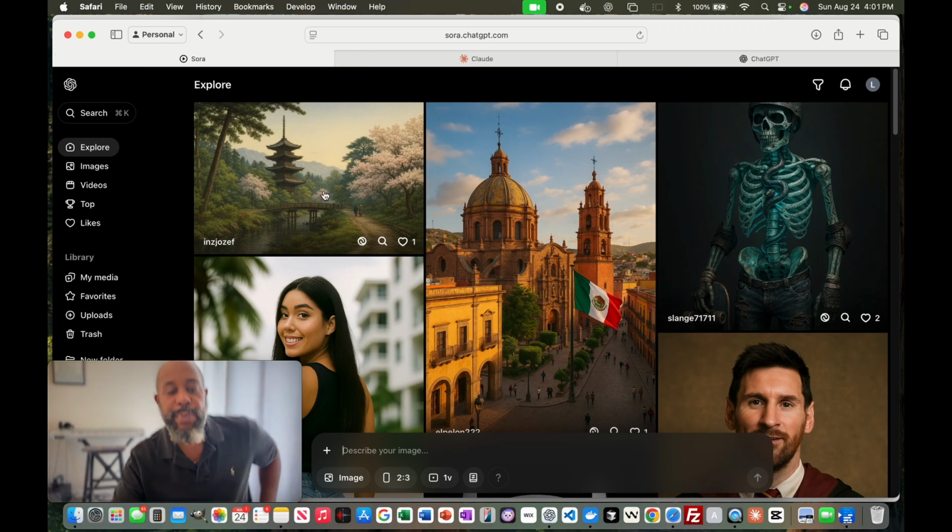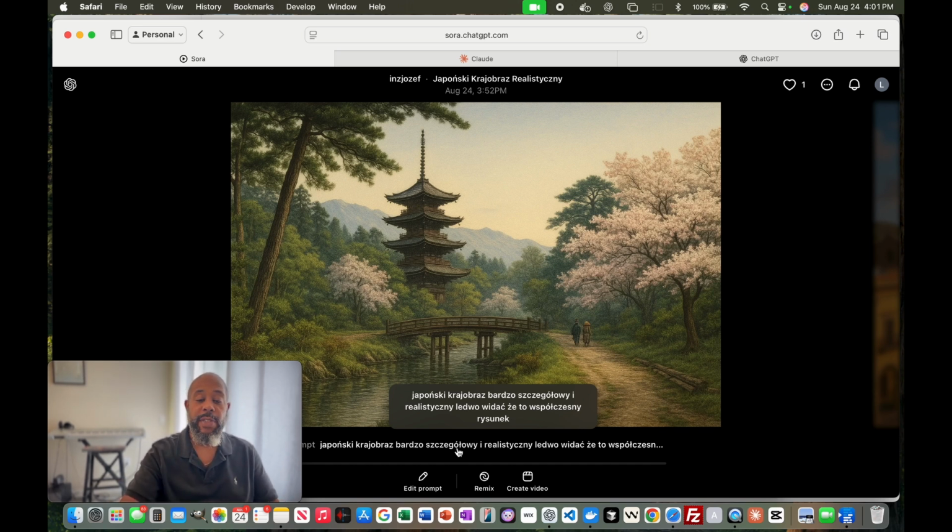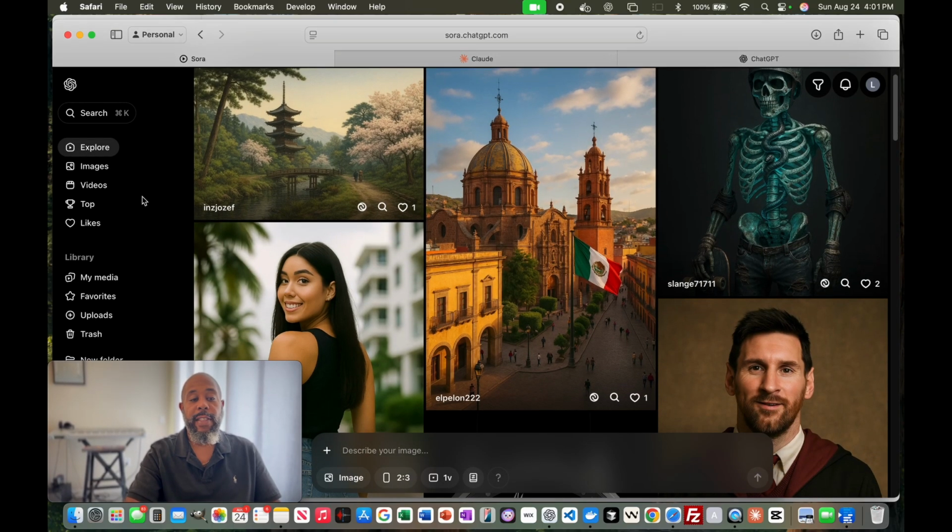If you look at this picture right here, this is a really neat picture. We can click on the picture itself, and it's going to provide the prompt. Right now, it's not in our language, but if I wanted to, I can copy this prompt, make some modifications, and submit a new one, and it could create a new image for me. Very, very powerful.